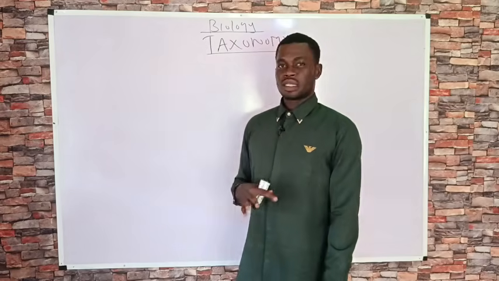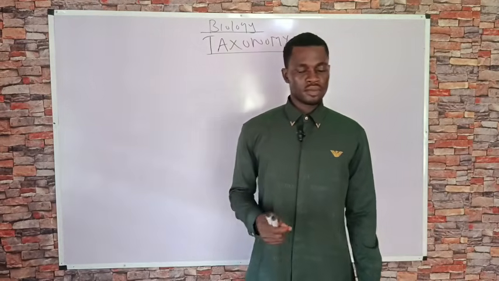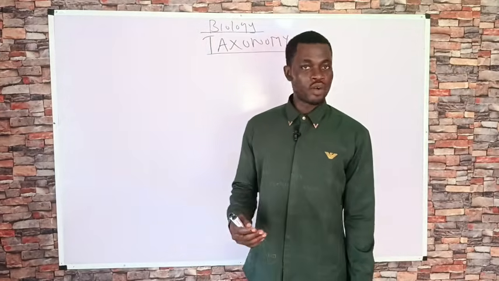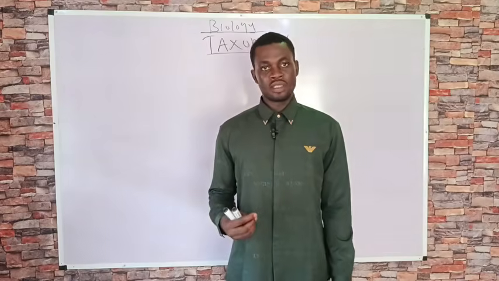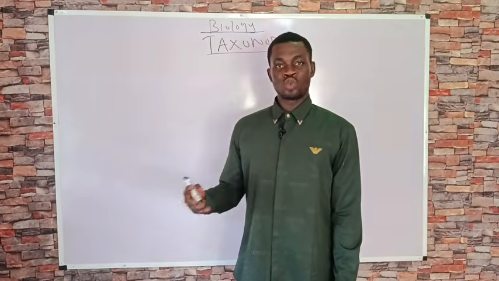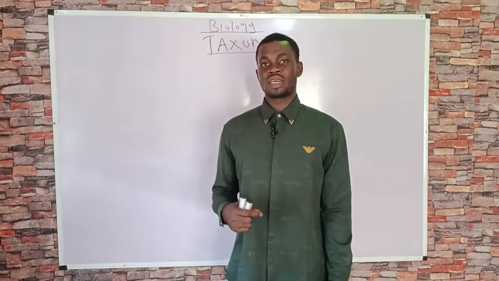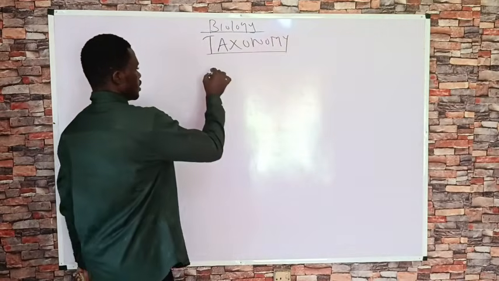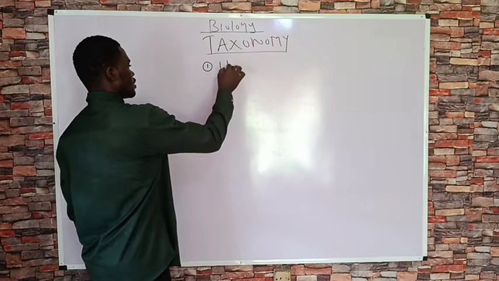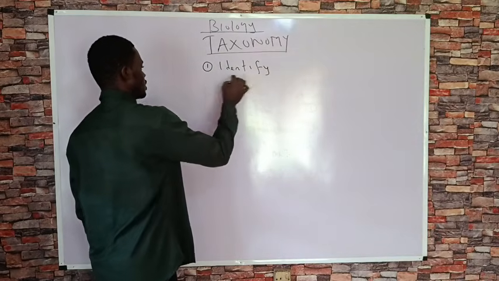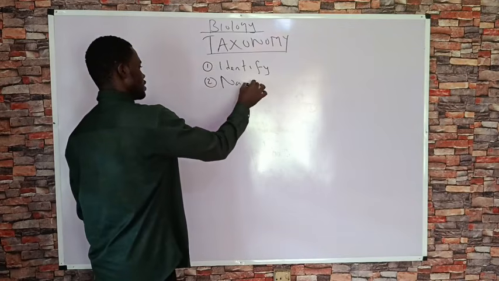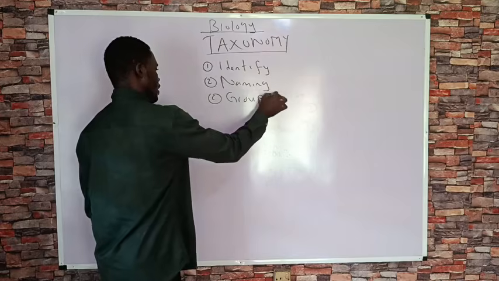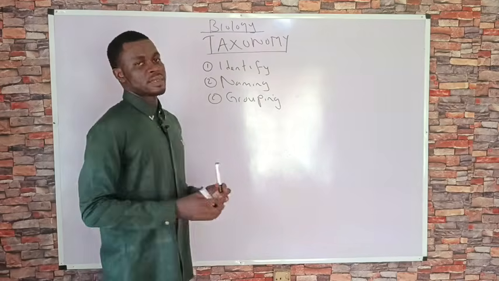So taxonomy is relatively simple. What is taxonomy? Taxonomy is simply the process whereby we identify organisms, we name organisms, and then we place these organisms into groups that contain other organisms that look like it. So you have some important components of that definition. We talked about identification, identifying the organisms. We talked about naming the organisms, and we talked about grouping the organisms. These three things make up taxonomy.